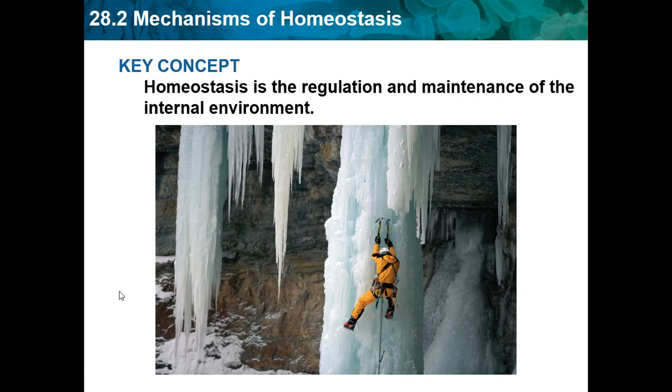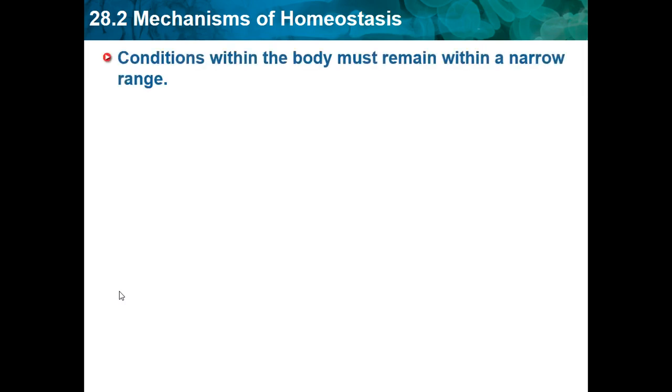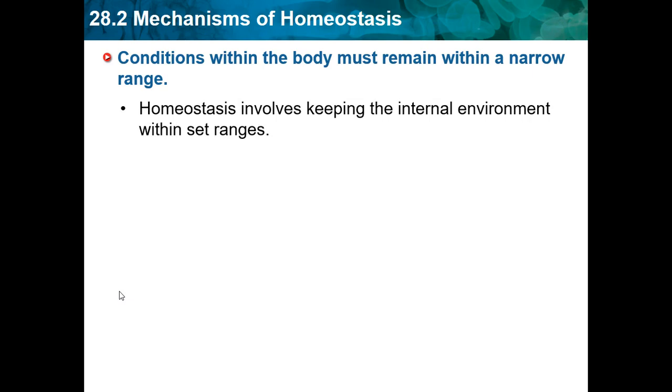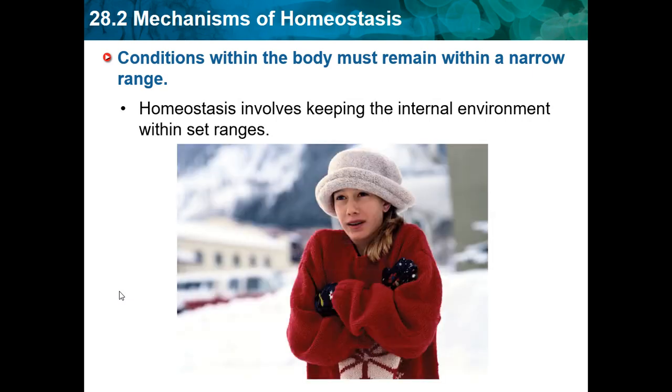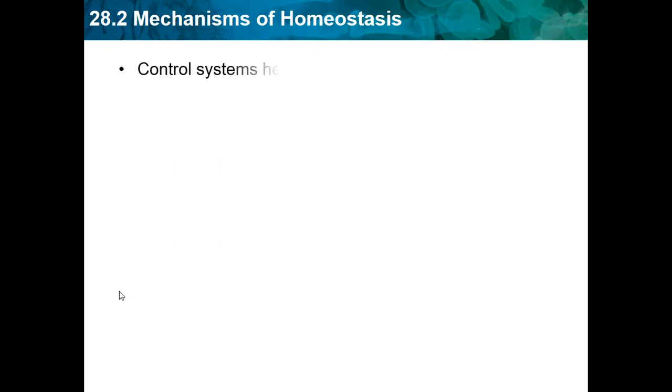Now, mechanisms of homeostasis. Homeostasis is the regulation and maintenance of the internal environment. It's basically like the AC of our body. Conditions within the body must remain within a narrow range. Homeostasis involves keeping the internal environment within a set range. So we try to keep our body at a stable temperature and stable conditions.